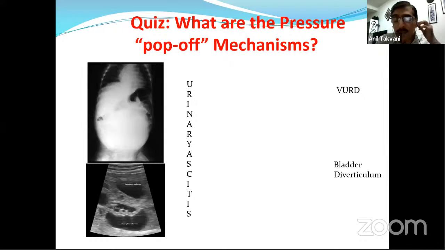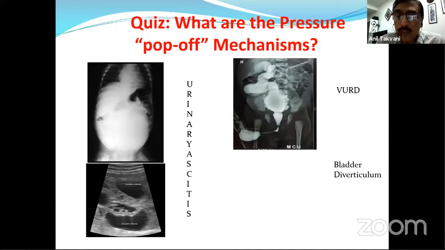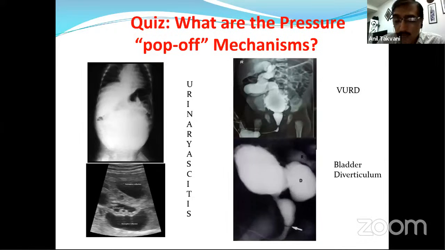Certain people say that it compresses the pelvicalyceal system, so it is no longer a good thing, and several investigators say that it is a pop-off mechanism. Sometimes if the urinoma is massive, it transmutes into the peritoneum and can give you urinary ascites, which you can identify with the help of sonography. Or sometimes there can be a minute rupture and urinary ascites which goes into the peritoneum. So these are the 4 pop-off mechanisms.